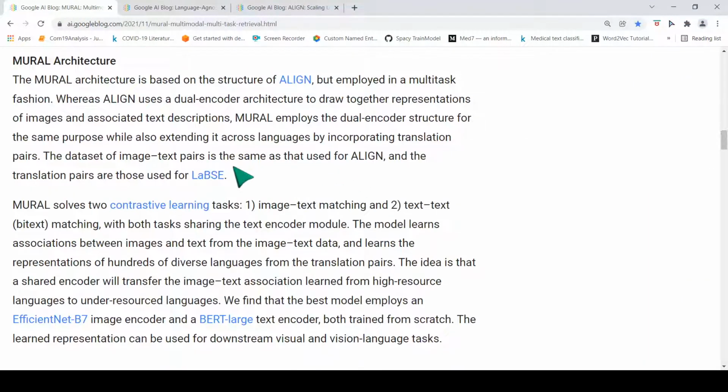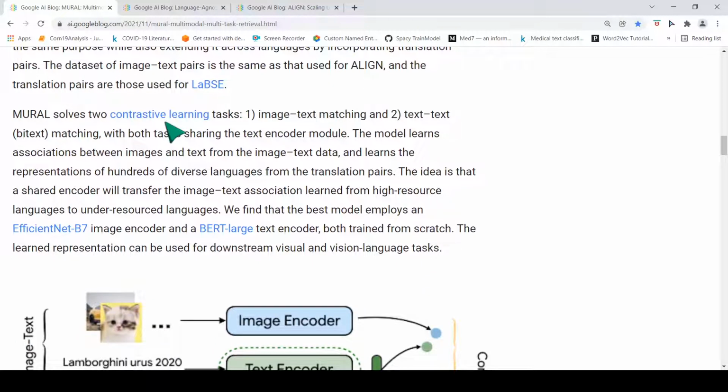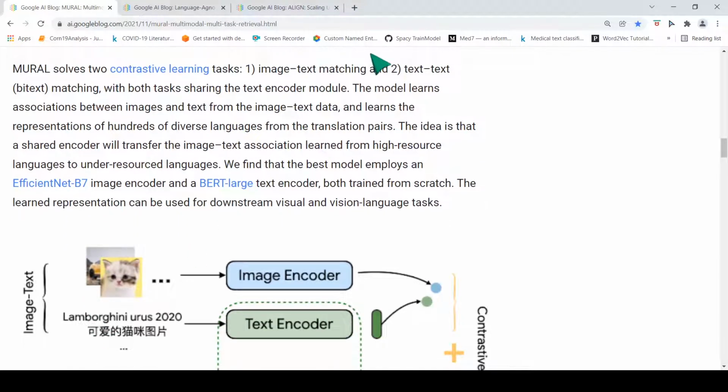They use the translation pairs from here. So what does MURAL solve? It solves two contrastive learning tasks. One is image and text matching. Then there is text to text matching, with both tasks sharing the same text encoder module. The model learns associations between images and text. For example, this image of a Lamborghini versus this text, Lamborghini Urus 2020. Similarly, a cat and its equivalent in some foreign language. And it learns the representation of hundreds of diverse languages from the translation pairs.